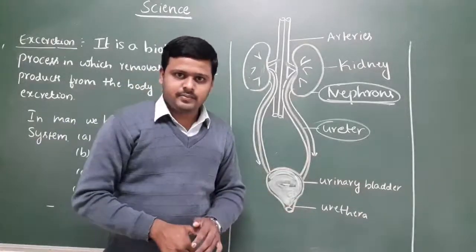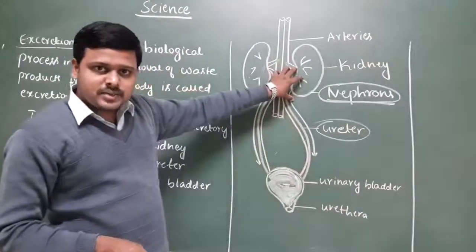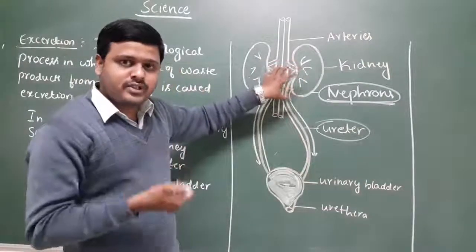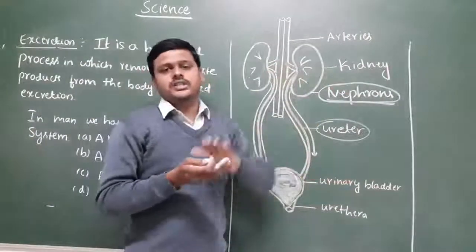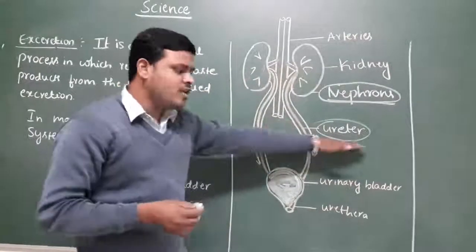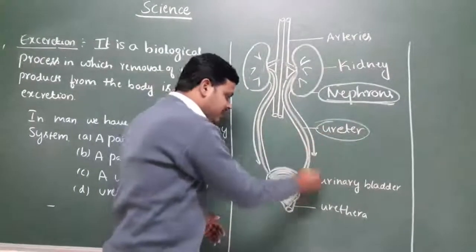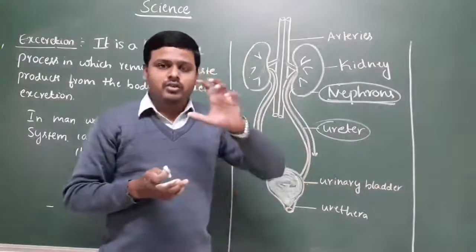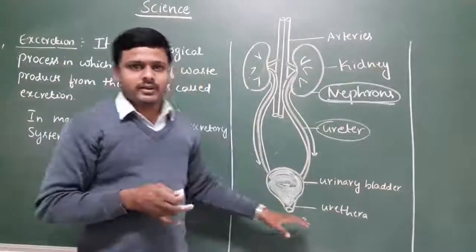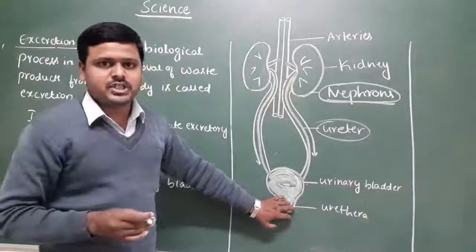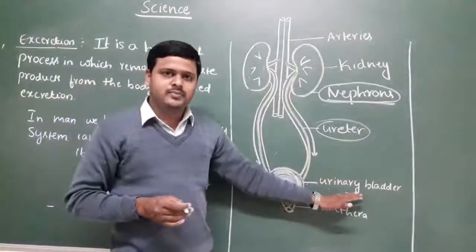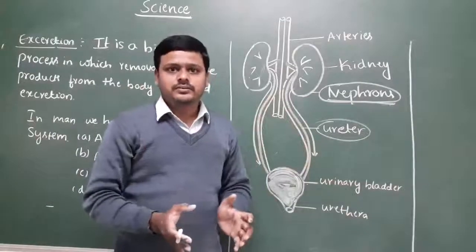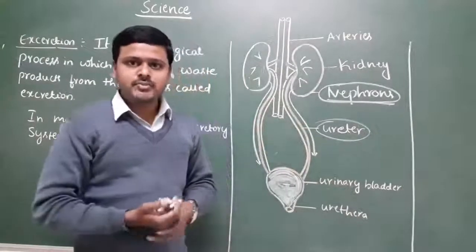I hope you understand. So when the filtration of nitrogenous waste substances takes place in the kidney, after the purification, the nitrogenous waste substances come out from the kidney by the help of the ureter. Again, they reach the urinary bladder. In the urinary bladder, the storing of the nitrogenous waste substances takes place. So when the urinary bladder is completely full, what will happen? We feel like urination.